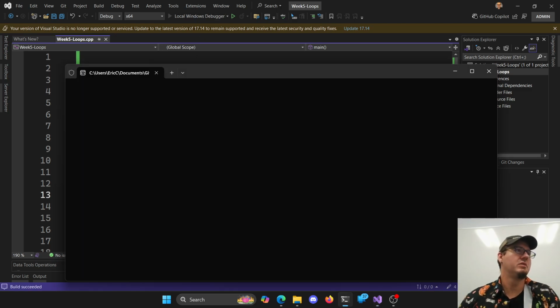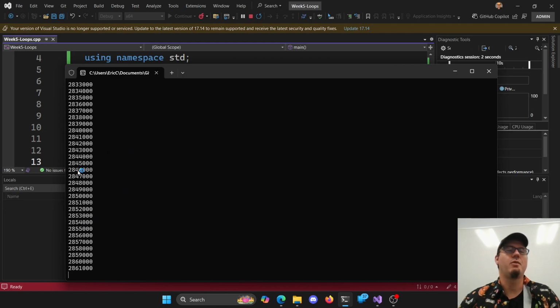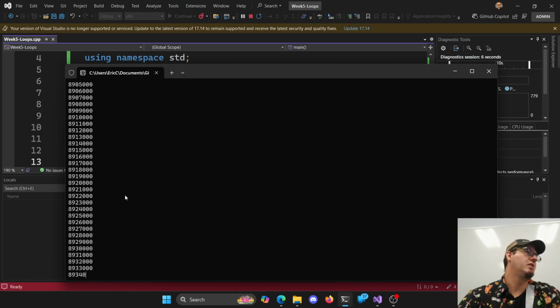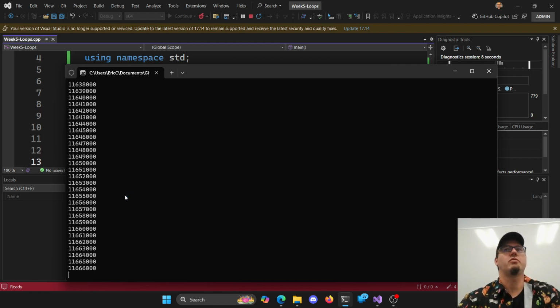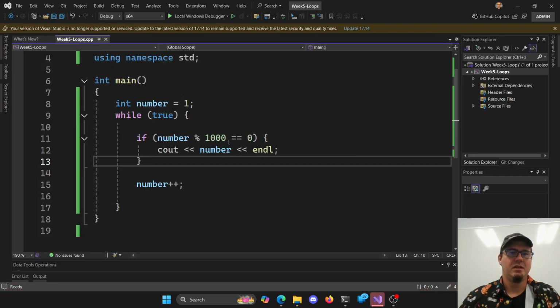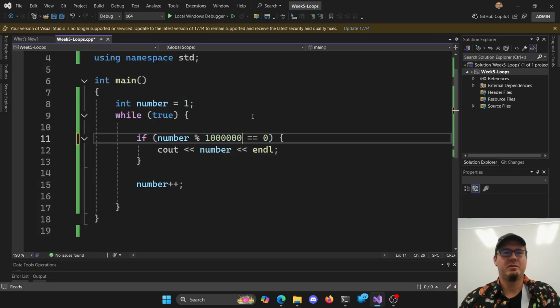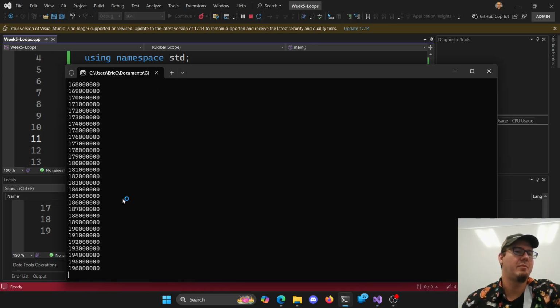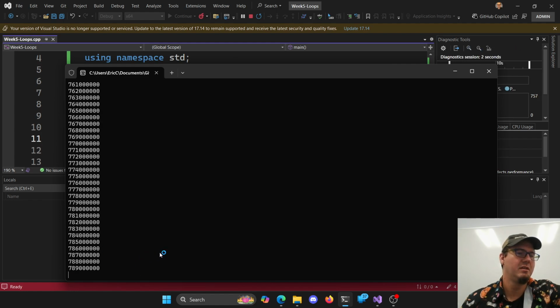So now you'll see it can add 1 really fast, right? Now we're up pretty quick here, counting by thousands. So the slow part wasn't the adding one. The slow part was printing it to the screen. So you can see it's still ridiculously fast here. If we want to go, you know, let's do by a million, maybe three. Count by millions here. Right, that should only take 2,000 some operations to get to 2 billion.